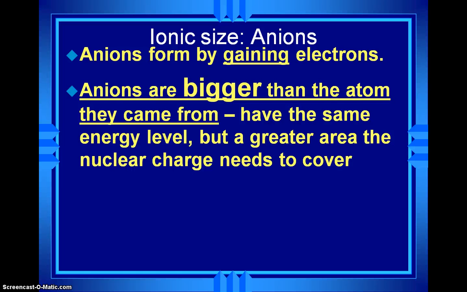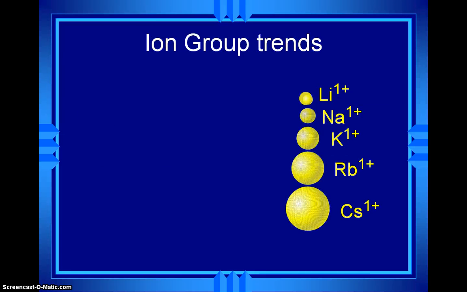The anions become bigger than their atoms because now their nucleus has to spread its pull over more electrons, and therefore it can't hold quite as tightly to all of them, and so it expands a little bit. And that's important to note. And remember that nonmetals are the ones that typically form anions.